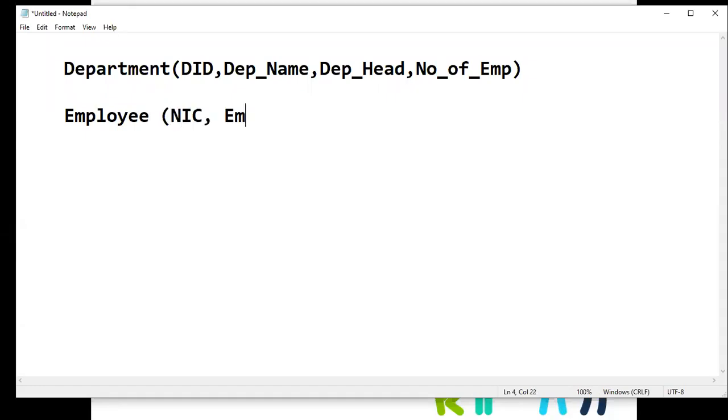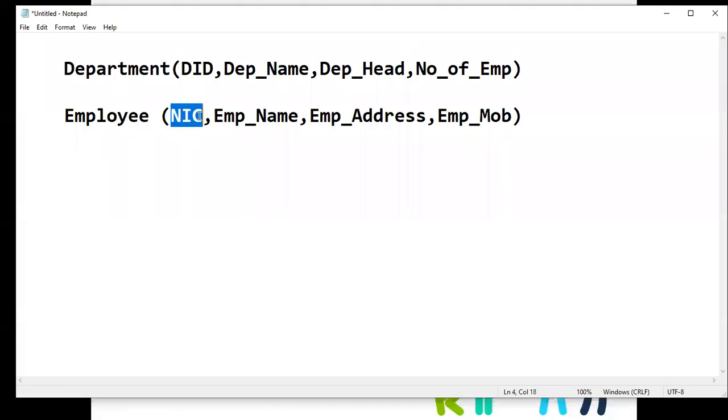NIC. Employee name. Employee address. Employee mobile number. Right. Again, in this table, we can make NIC as a primary key, right?